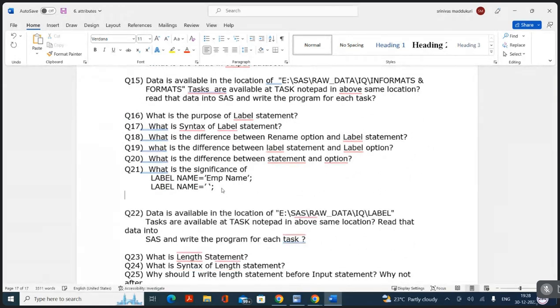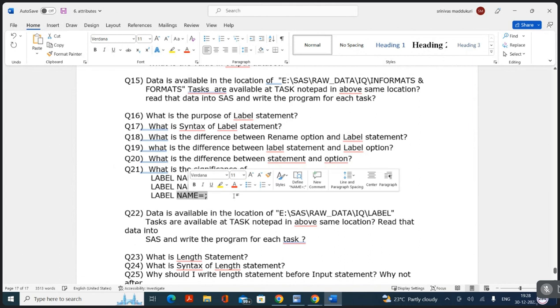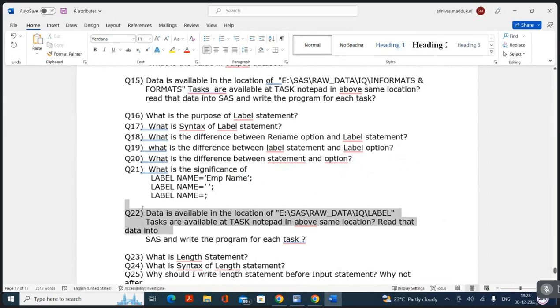If I write label name is equal to a semicolon, this will cancel the label, but if I write empty quotations, this will keep a blank space. Now data is available in so and so location. Please do the tasks for label statement.